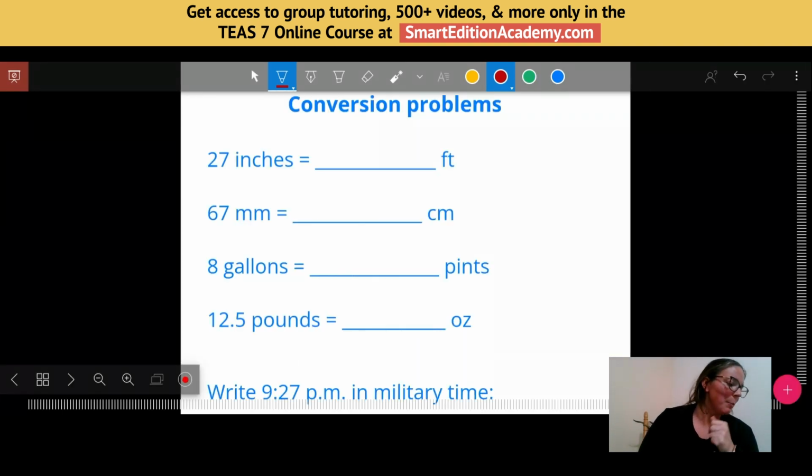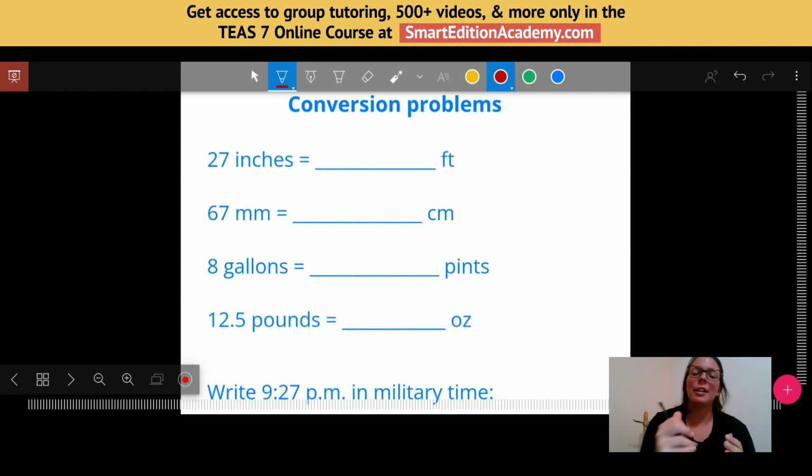So I promised you some more conversions. These are ones that may not necessarily be only metric conversions. We may be converting within the English number system or from metric to the English system. We'll have to figure out what some of these units are. But if you took pictures or screenshots of those conversion tables, those will likely come in handy here if you don't have all of these memorized.